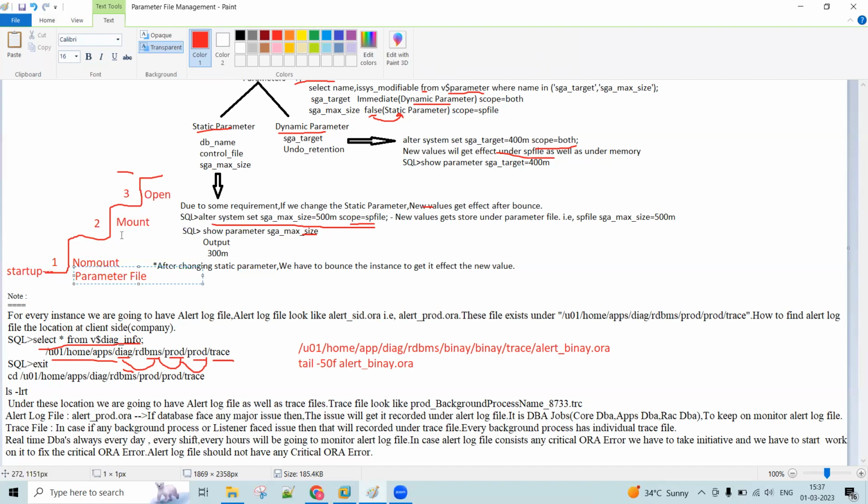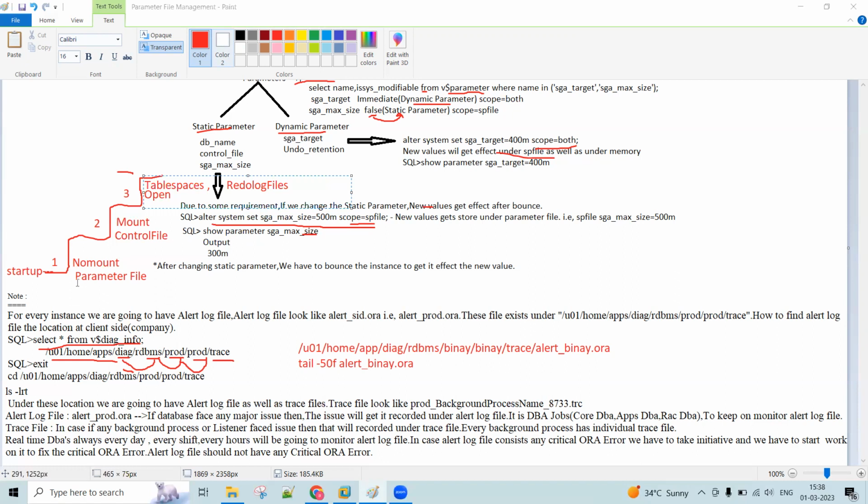The second state is mount state. For mount state, what is required? The control file. The last and third state is open state. For open state, tablespaces and redo log files are required. Got it now, Vinay?